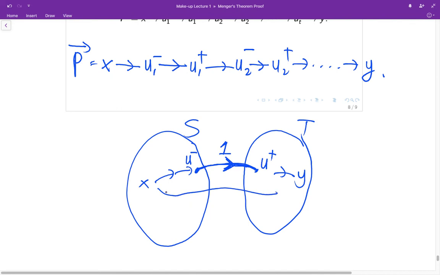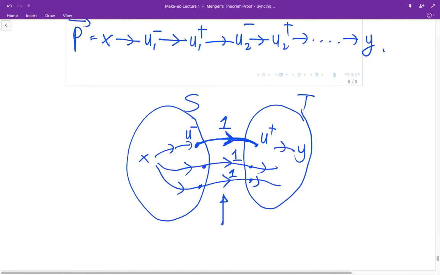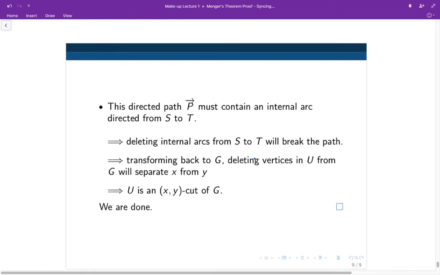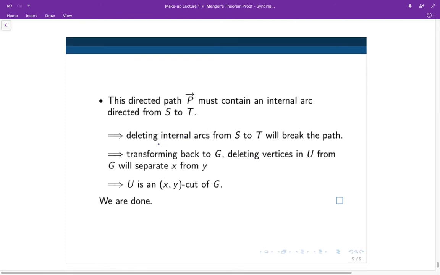If you have another path like that, when it crosses over from S to T, it will be an internal arc that looks like this. Now, what happens if we delete all these internal arcs? If we delete these arcs, then the source will be separated from the sink. Okay? That's why we write down here that deleting internal arcs from S to T is going to break the path.